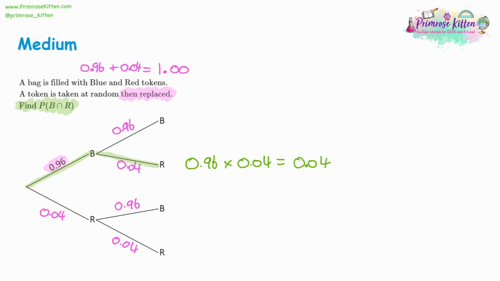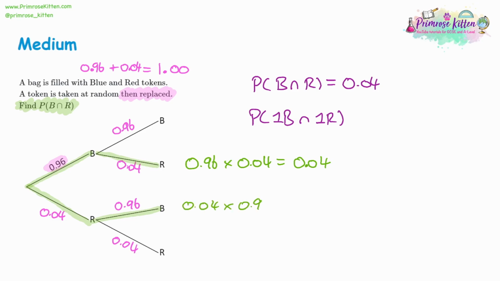Now there is an alternate answer, and it depends what you're looking for. Let's say this is the probability of getting a blue first and then getting a red second. So this will be our 0.04. Now, what if we wanted the probability of getting 1 blue and 1 red, and it doesn't matter which order they come in? So you could have an alternate answer. You could get a red and then a blue, and that would still be 1 of each. So we have 0.04 multiplied by 0.96. Actually, the same numbers the other way around, so it'll still be 0.04 to 2 decimal places.